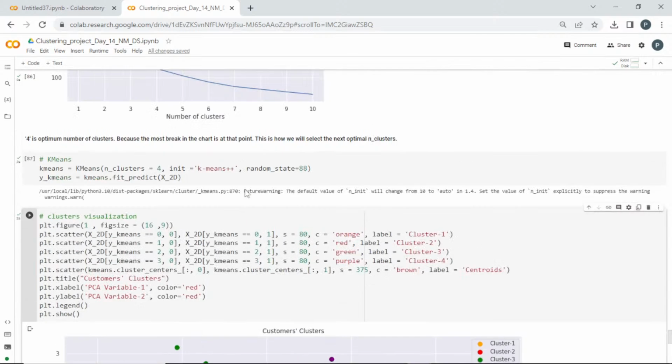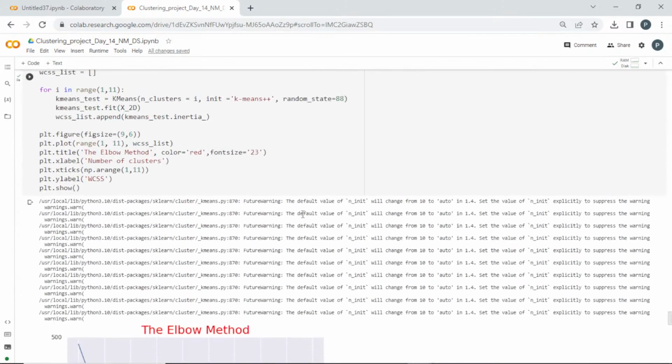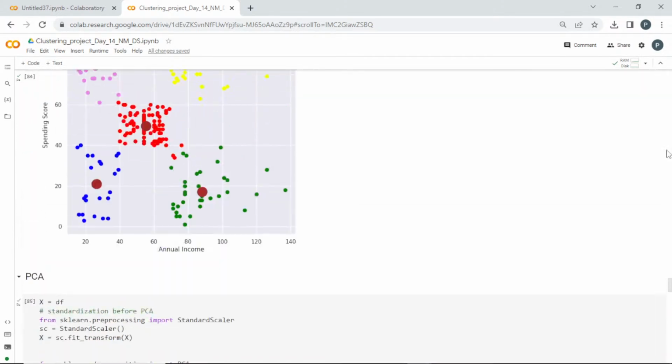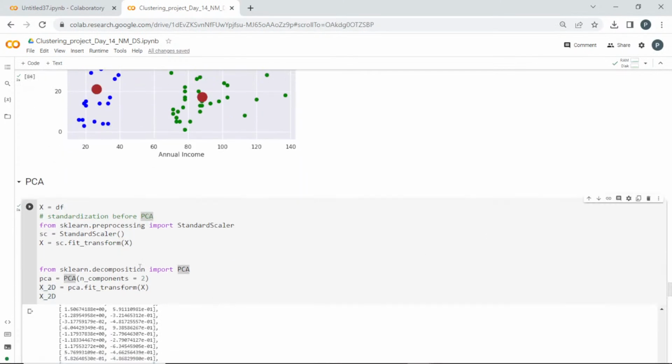PCA part, yeah. Okay, listen. If you are going to use PCA, you have to standardize the data. It is mandatory. Standardize using StandardScaler, because you have to have a mean value of 0 and standard deviation of 1. Then only PCA can work well. You are going to scale it. This can be done in a classification project or regression project or any data, not for this one alone.